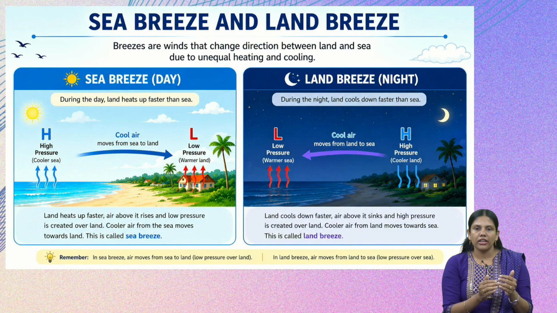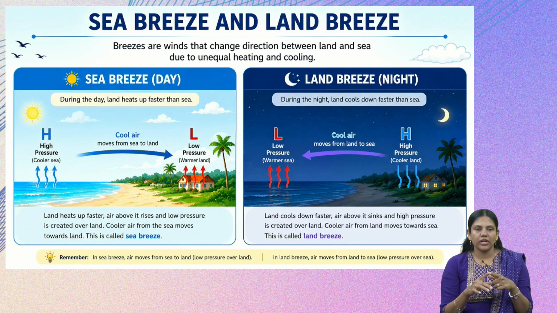So the air on the water will have low pressure and the air on the land will have high pressure, being cooler. That is why the air will now move in the opposite direction, from the land to the ocean or the sea, and this is called land breeze.